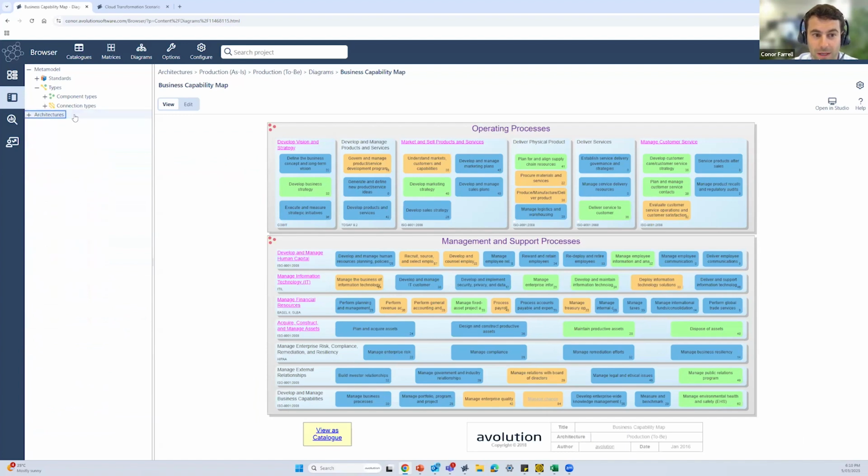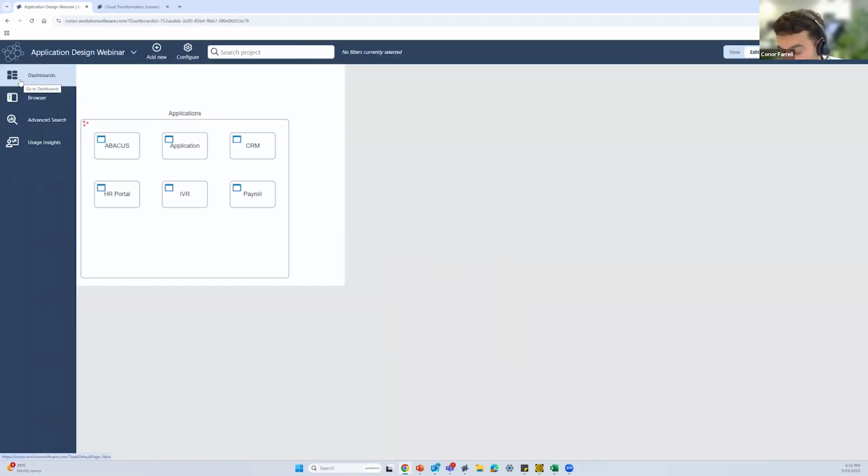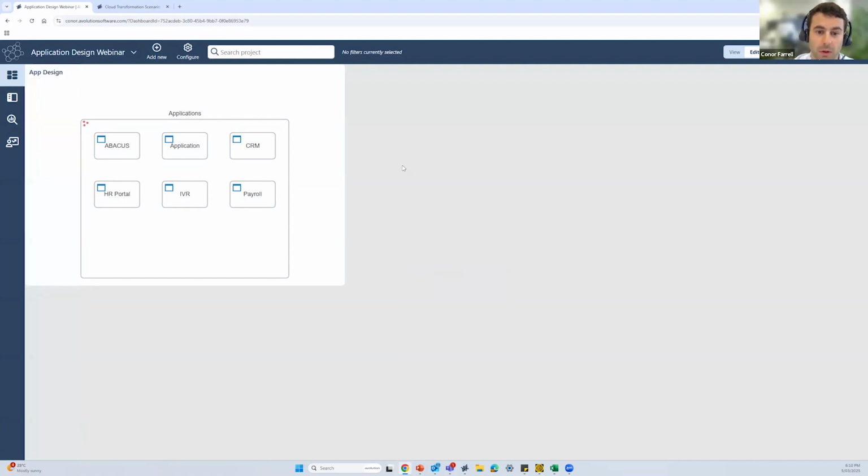Okay, I think that gives us a nice introduction to how we would start to build out the basics within Abacus, but the focus of today's session is going to be on building out some dashboards. The first area we're going to look at is building out an application portfolio management dashboard. What you can see here is a simple diagram with five or six different applications that exist within this example organization. While this looks quite limited, we will look at building out this dashboard with a couple of different visualizations, maybe a catalog to get a little more information on what exists under the hood of each of these applications. That's what we're going to start with.